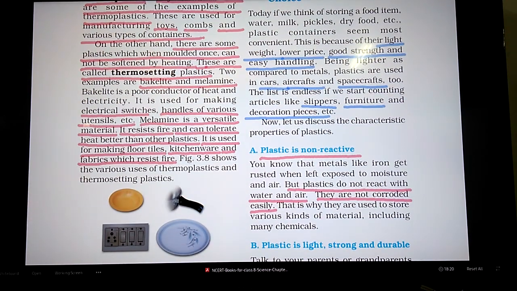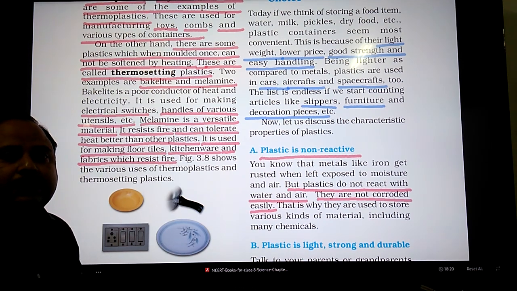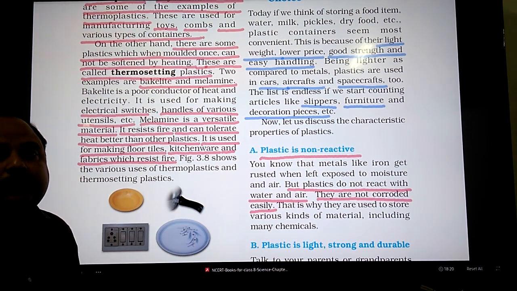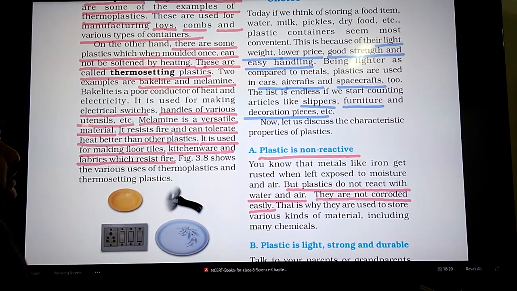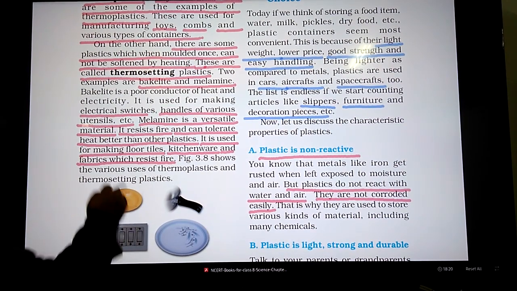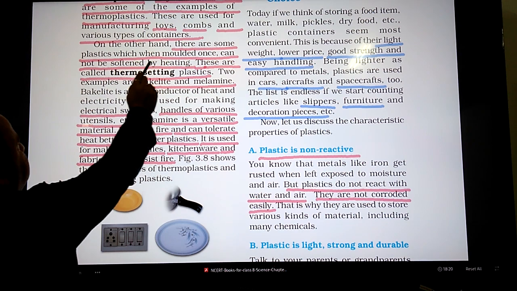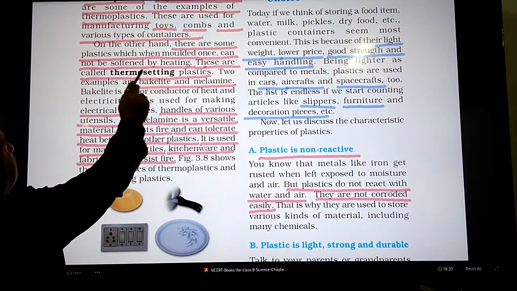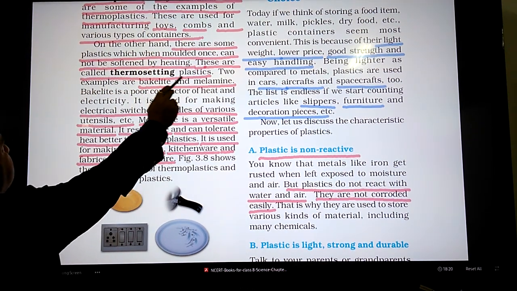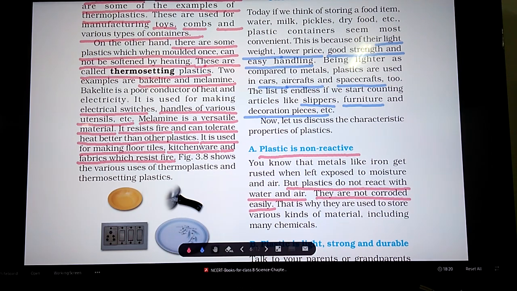On the other hand, there are some plastics which are hard. These cannot be bent easily. Once they have been molded, they cannot be softened by heating and cannot be remolded or given any other shape. Those plastics which when molded once cannot be softened by heating are called thermosetting plastics. Two examples of thermosetting plastics are bakelite and melamine.